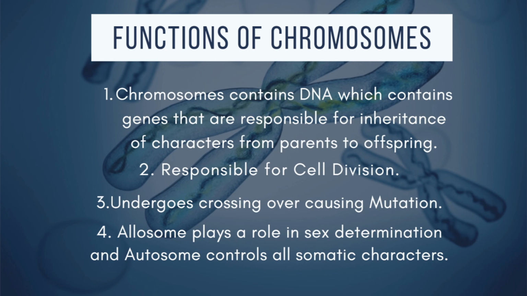Thirdly, it undergoes crossing over. Thus, it leads to mutation, which causes variation. And number 4 is that allosome plays a very significant role in sex determination, whereas autosome controls all the somatic characteristics of an organism.